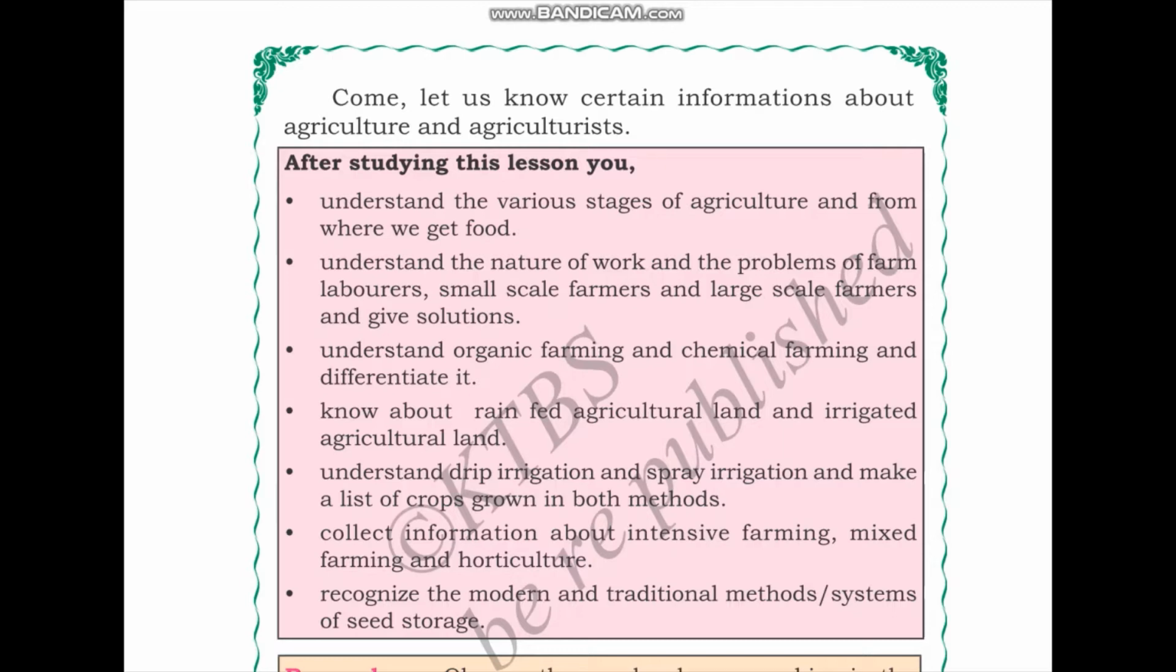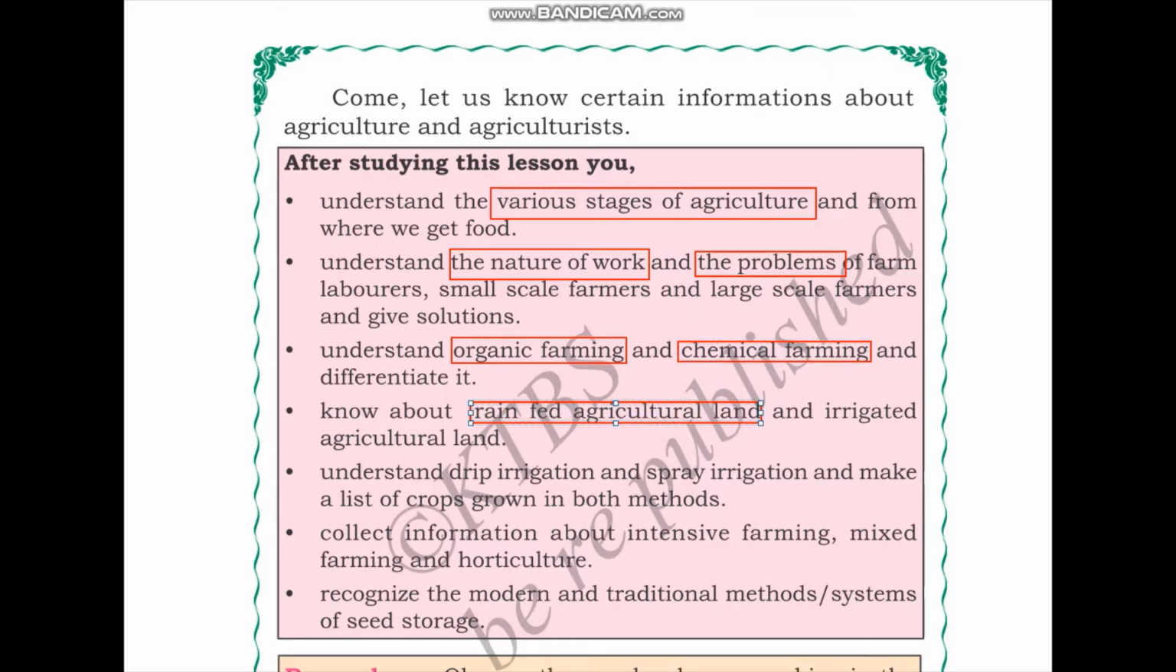This lesson has a lot of content in it and it's a big lesson, but we will understand it part by part. After studying this lesson, you will understand the various stages of agriculture and from where we get food, understand the nature of work and the problems of the farm laborers, small scale farmers, and large scale farmers and give solutions. Understand organic farming and chemical farming and differentiate them. Know about rain fed agricultural land and irrigated agricultural land.